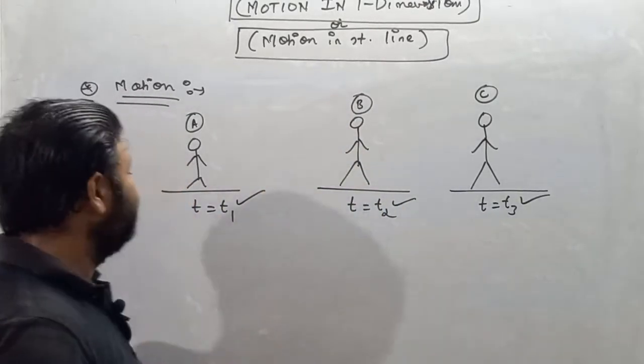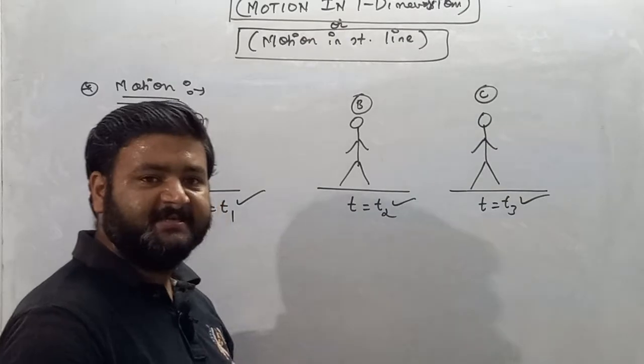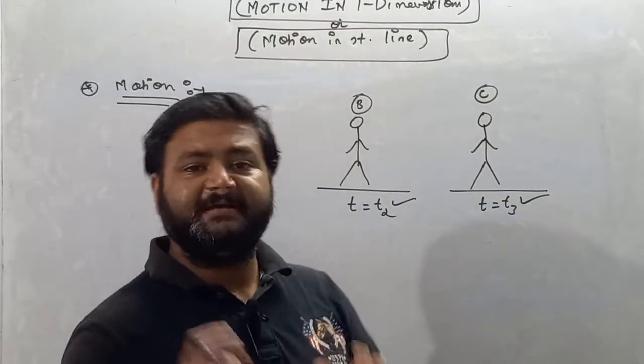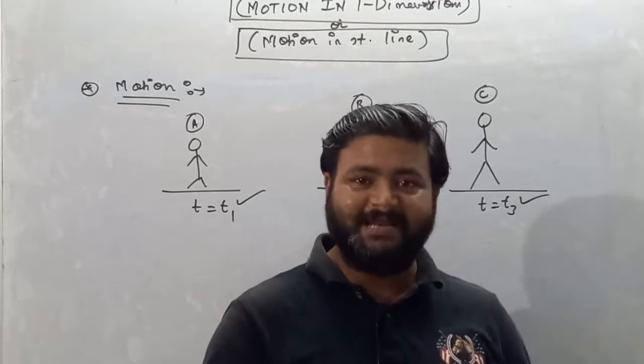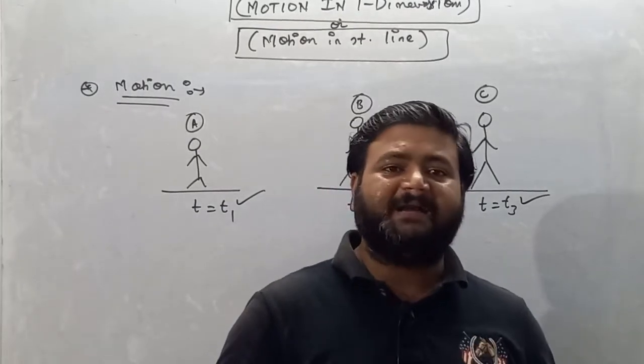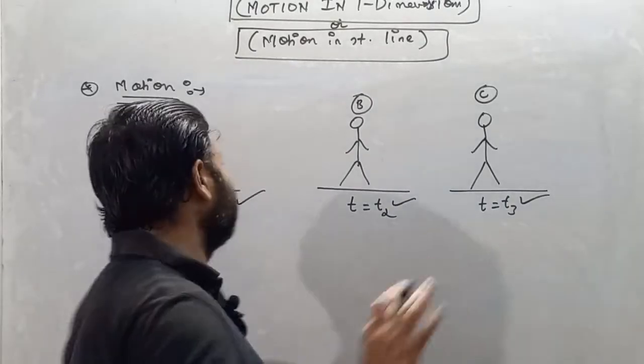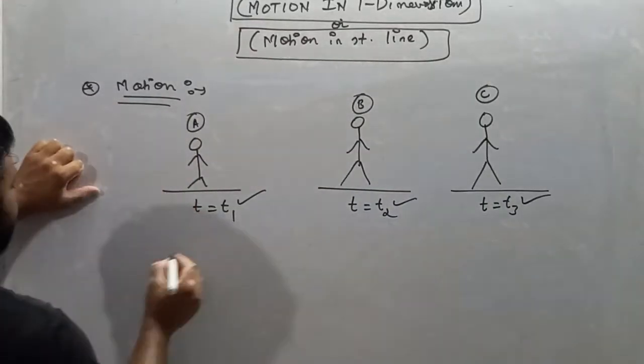So I will say, as time changes, if the position of a particle or body also changes, then the body or particle is said to be in motion. So write down the definition of motion.